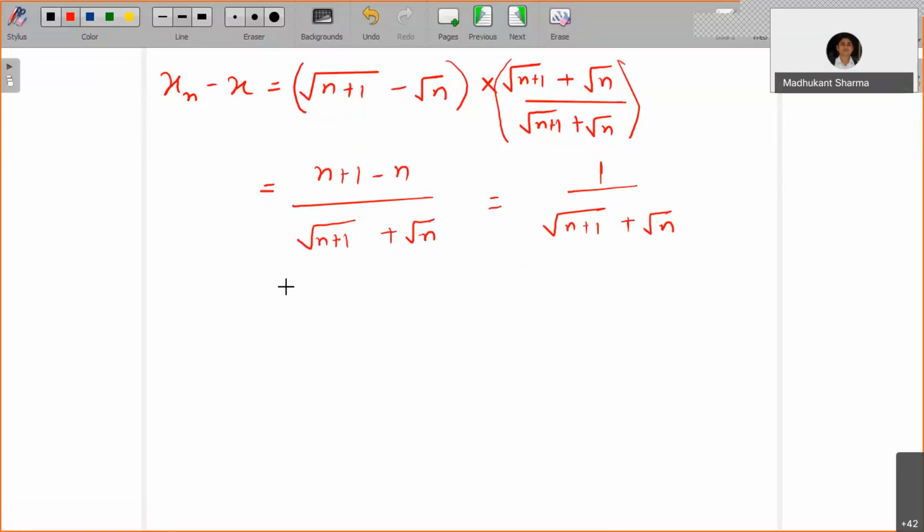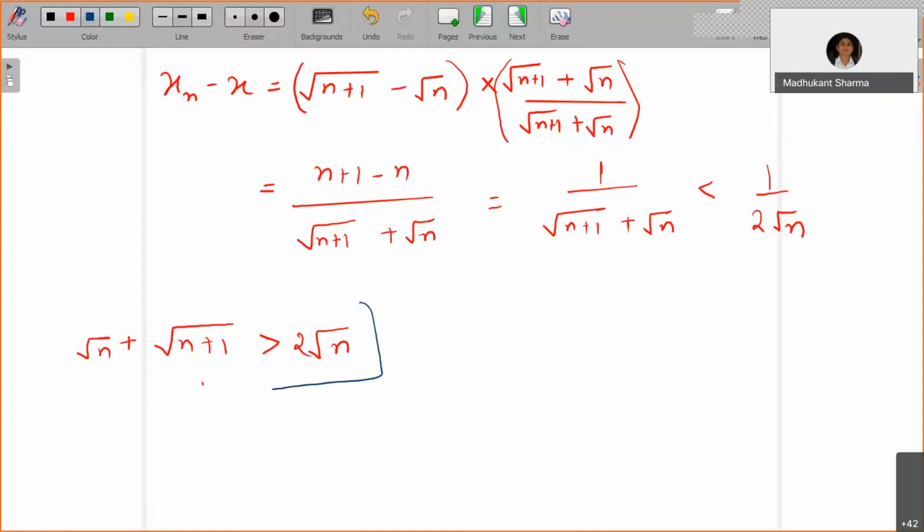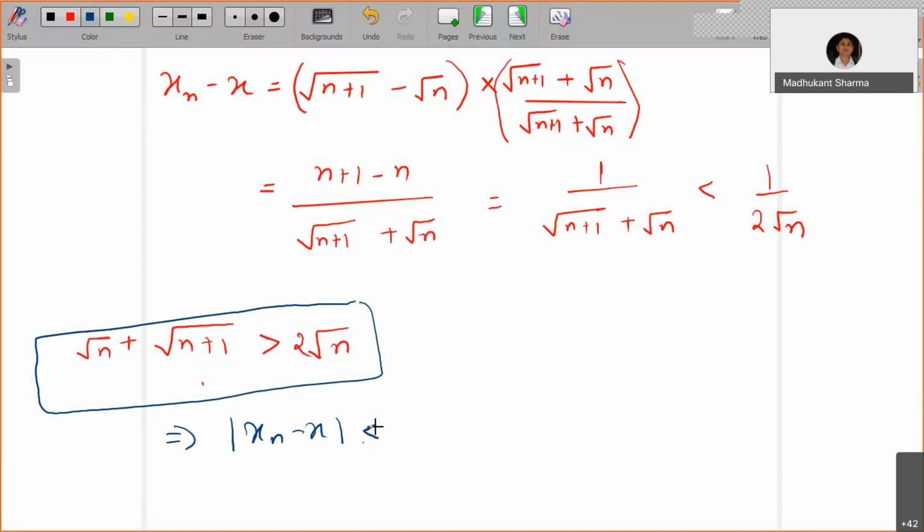Now you know that square root of n plus 1 is greater than square root of n. So square root of n plus 1 plus root n is greater than 2 root n. So if you take the reciprocal, 1 by this is going to be less than 1 by 2 root n. This implies mod of xn minus x is less than 1 by 2 root n.